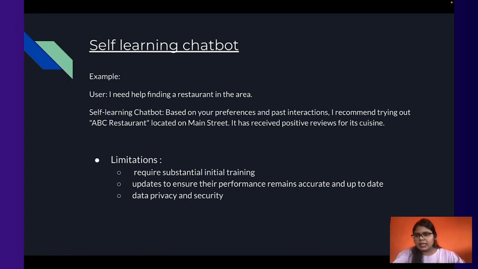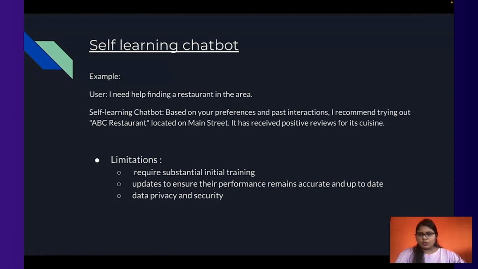For example, here we can see if a user asks, "I need help finding a restaurant in this area," the chatbot replies, "Based on your preferences and past interactions, I recommend trying out this restaurant in this place." So it has gone through your past interactions. It knows what your preferences are, and based on that, it is giving the answer, while a rule-based chatbot is unable to do so. That's where machine learning comes in, and its importance in natural language processing comes here.